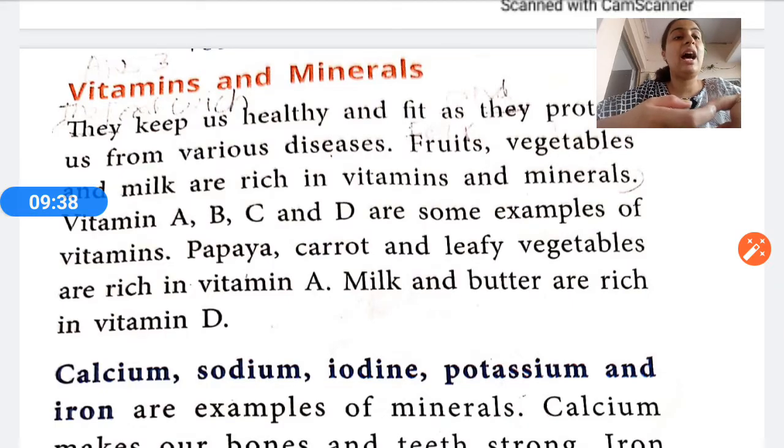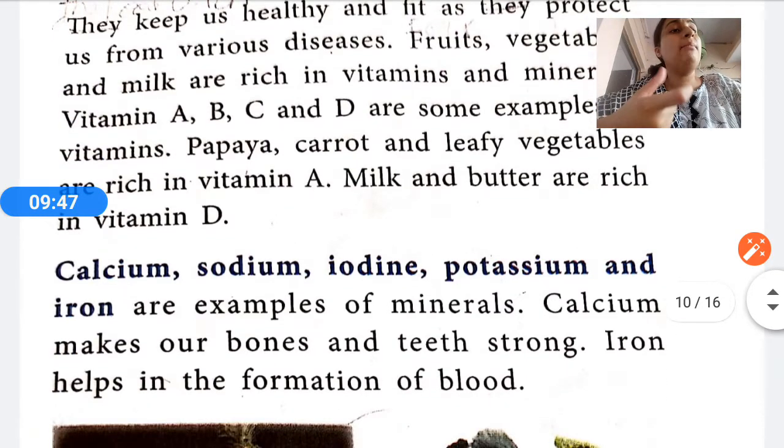Milk and butter are rich in vitamin D. So our body requires a proportionate amount of every vitamin. So we should consume it. Calcium, sodium, iodine, potassium and iron are the examples of minerals. Calcium is very important. Why? Because it makes our bones and teeth strong.